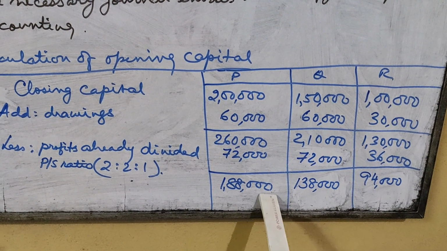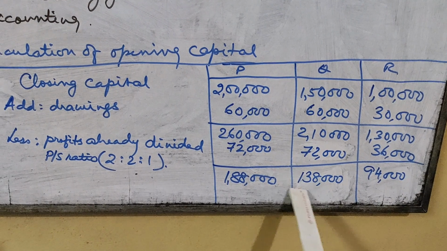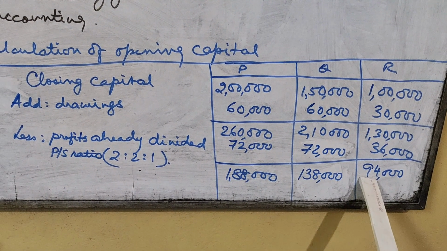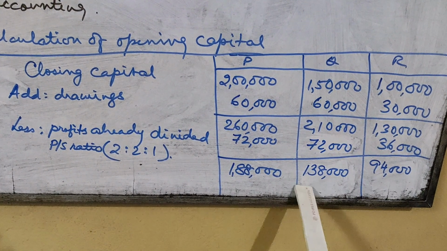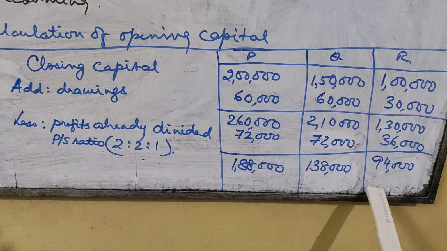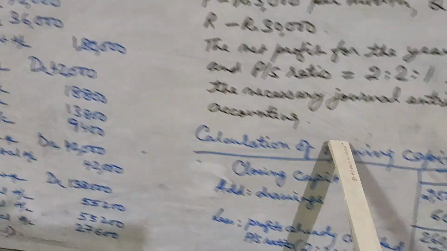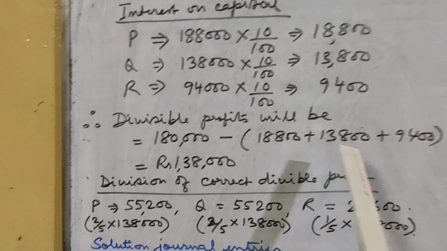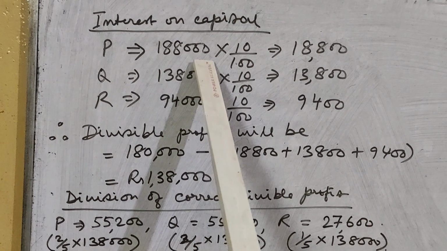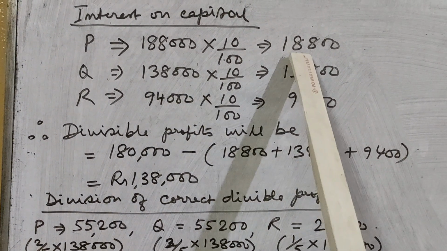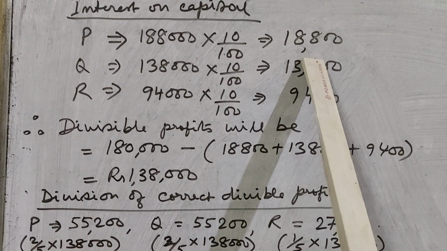So these are the opening capitals of P, Q and R. Now we will provide interest on capital to P, Q and R on these opening capitals. So P's interest on capital will be 10% of 1,88,000, that is 18,800.